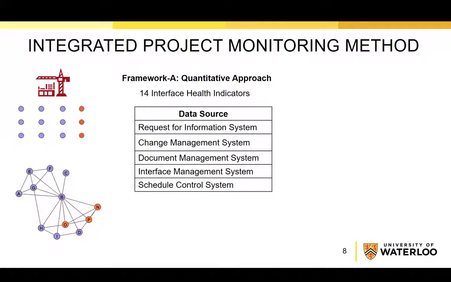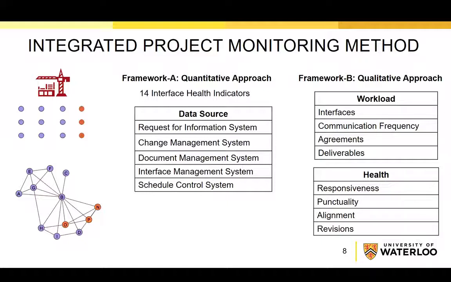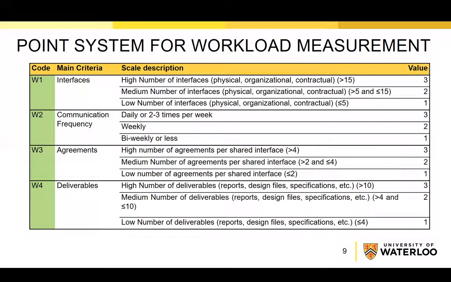We had several meetings with industry partners, and we found that it is hard to get the required data because either companies were not using all the mentioned systems, or it was hard to reach the data in their database. Therefore, we developed Framework B, which focuses on measuring both workload and health between project stakeholders by using a simple, novel qualitative point system. Here you see the point system used for workload measurement between project stakeholders. There are 4 main criteria, which are interfaces, communication frequency, agreements, and deliverables. We use a 3-point scale in this system, where 3 means high workload and 1 means low workload.